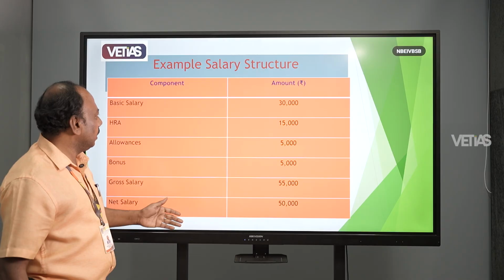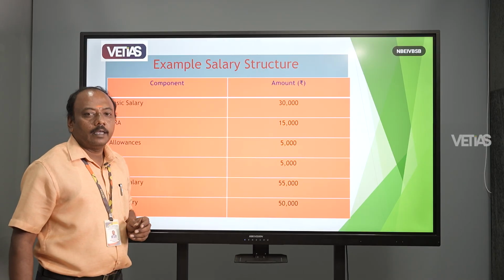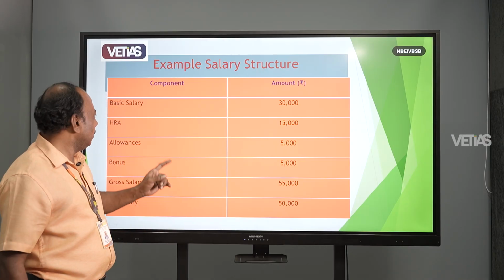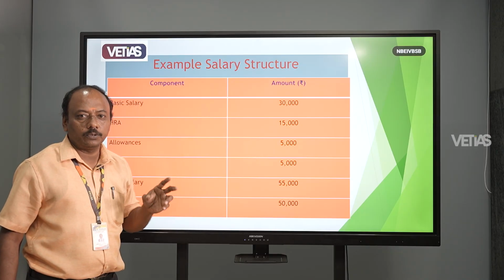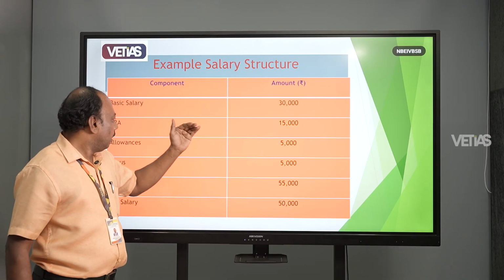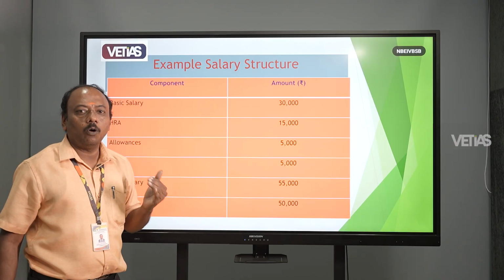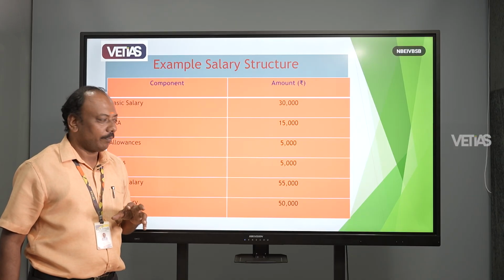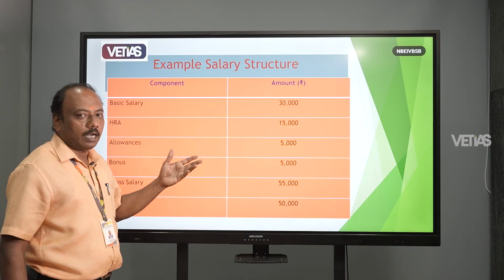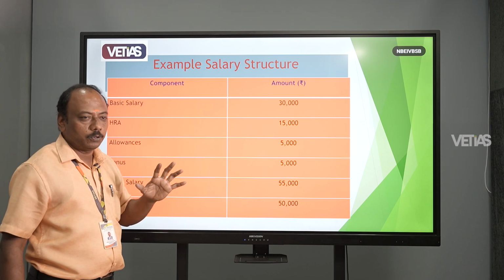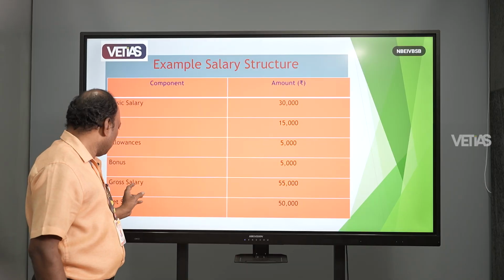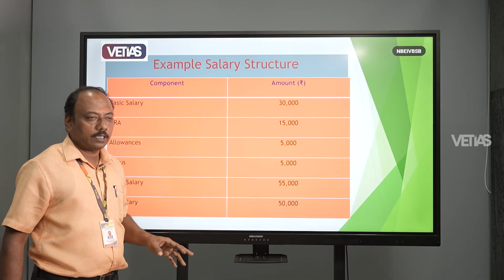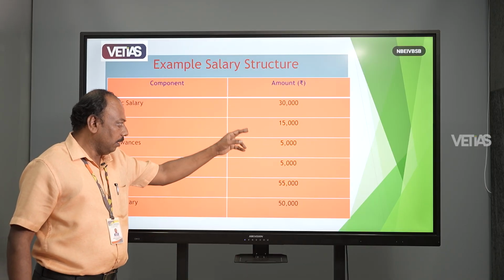So this is a basic example of the salary structure. Basic salary 30,000: the employee is getting 30,000 as basic salary. After that, HRA, that means house rent allowance, 15,000. And some other allowances may be permitted as 5,000. The bonus is also provided, 5,000. The gross salary is 55,000. So this is the procedure.